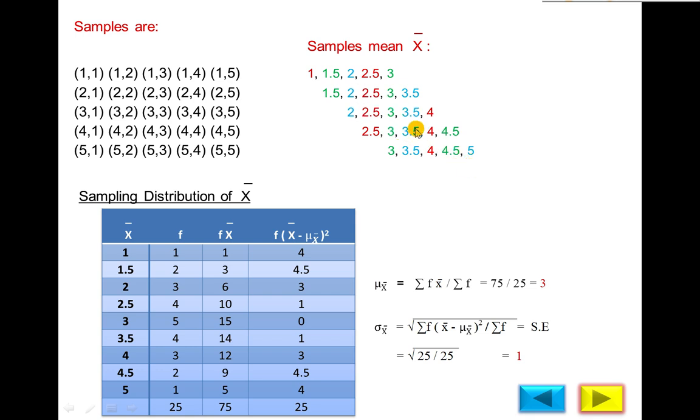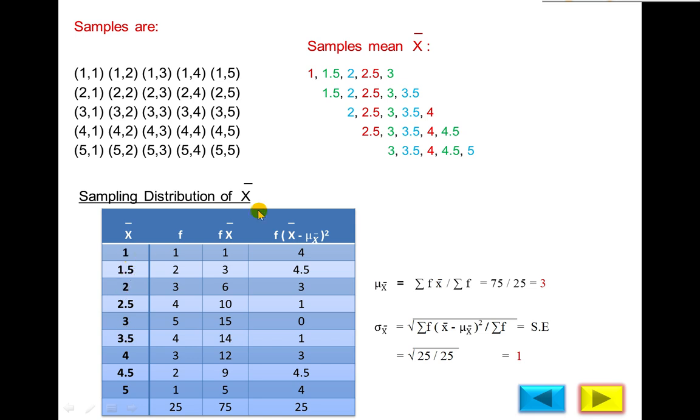And then construct the table. The table is called the sampling distribution of x bar. In this we will distribute the sample means. The possible values of these sample means are 1, 1.5, 2, 2.5, 3, 3.5, 4, 4.5 and 5. So construct a different group for each value, 1, 1.5 and so on up to 5. All possible values are 1, 1.5, 2, 2.5 and so on.